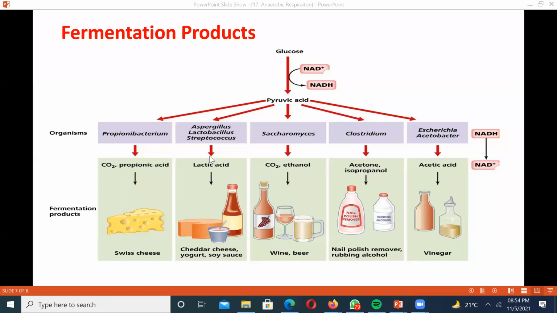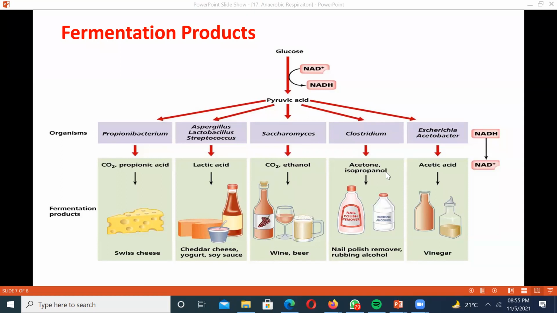For instance, in the case of Swiss cheese, propionic acid is formed, and the organism is Propionibacterium, right? In the case of lactic acid, it is Aspergillus, Lactobacillus, and Streptococcus. In the case of beer or wine, it is Saccharomyces.